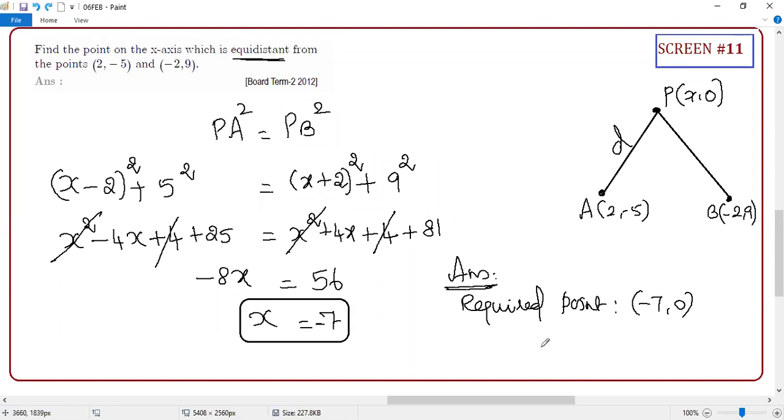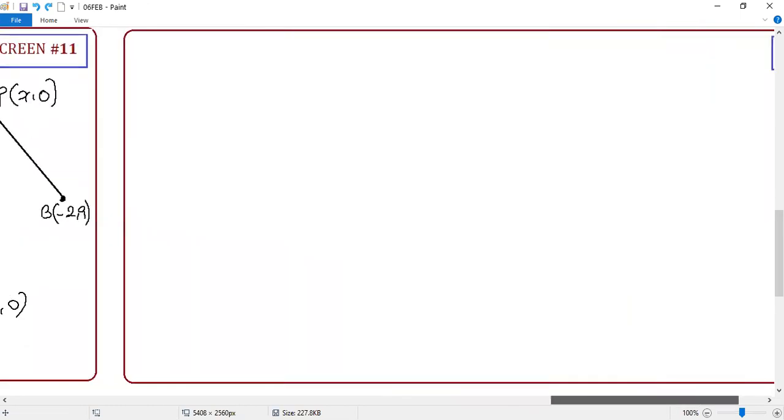So make sure you don't give too much importance to writing too many steps. Corner steps only, critical steps only, turning steps only; marks will be carried for those. Your simplification, no marks will be given. Clear? Yes, sir.